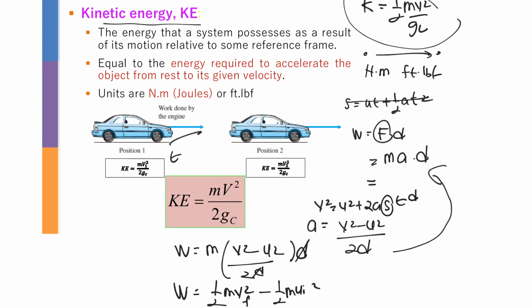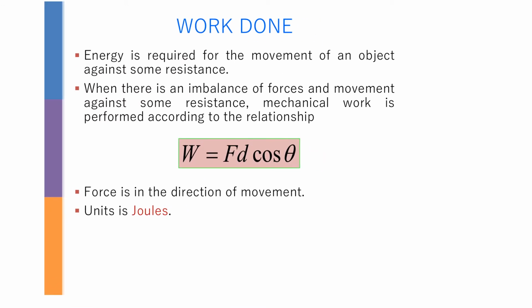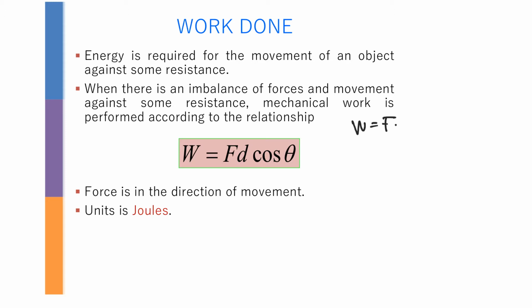Okay, so we're done here. We change it into k. That's how you get the formula for kinetic energy, which is for something that moves. So basically, kinetic energy and potential energy are forms of work done. You need to understand that when it comes to work done, it is force times distance.